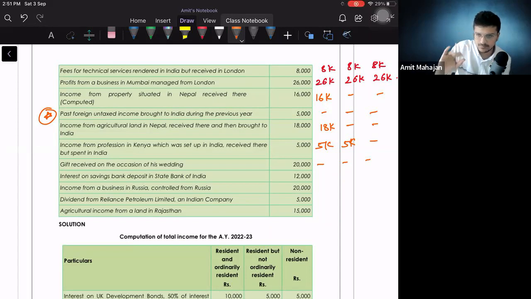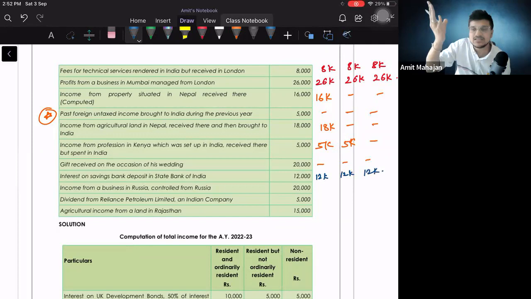Okay, even if I receive that income from Devi, or maybe gift from Devi, it will not be taxable for me, even though she gave me 2 crore rupees. Still, interest on savings bank deposit in SBI, 12,000 rupees. Perfect. It will be fully taxable for all because the income is getting generated from India. So it will be 12,000, 12,000, 12,000, पर एक चीज चमकनी चाहिए.